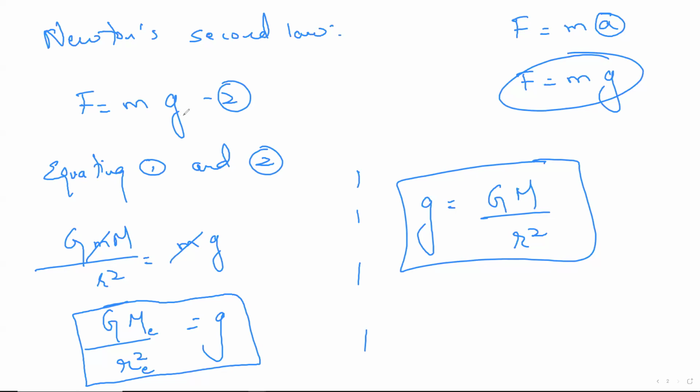Since the left hand side is the same, we equate the right hand sides. We cancel whatever is required. So g is equal to GM by R square. What is the actual meaning of M and R? It is nothing but the mass of the earth as well as the radius of the earth. This is one derivation. First derivation done, usually a 3 marker.